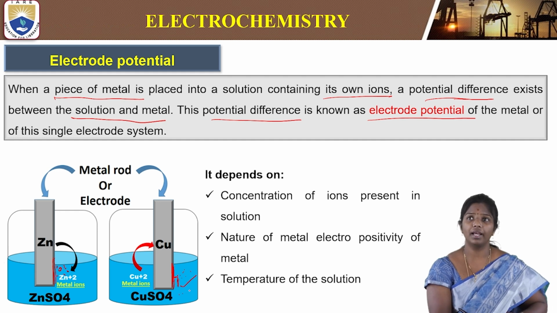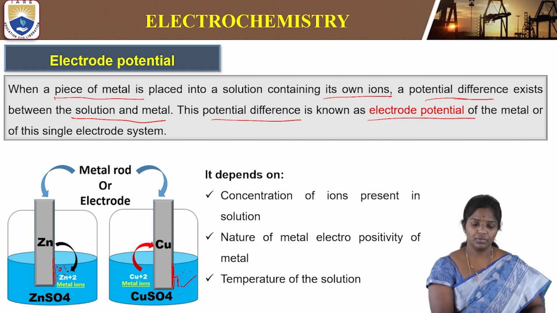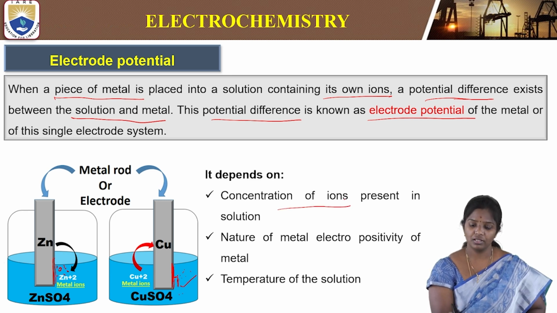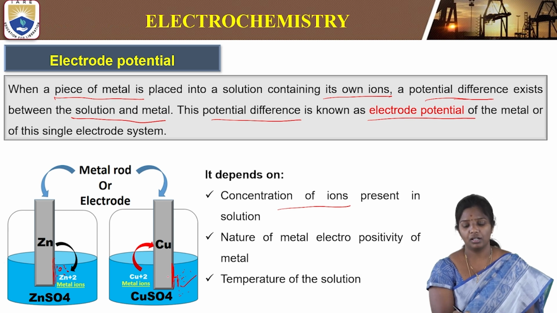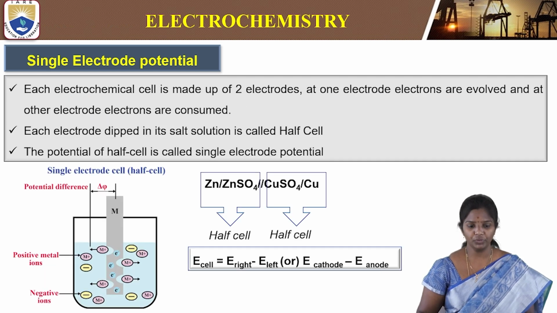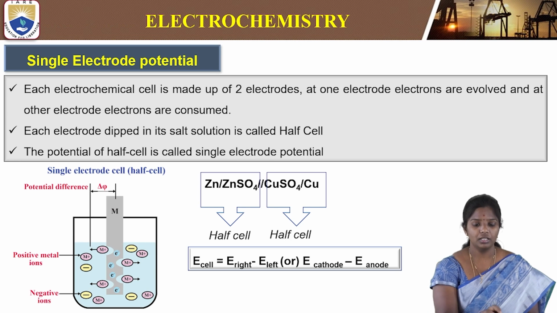So this is also called single electrode system, single electrode potential. And this depends on the concentration of ions, obviously, because there is the potential difference between the ions and the electrode. So concentration of ions is very important. Then the nature of the metal, the electropositivity of the metal, and the temperature of the solution. So the single electrode potential is represented something like this,